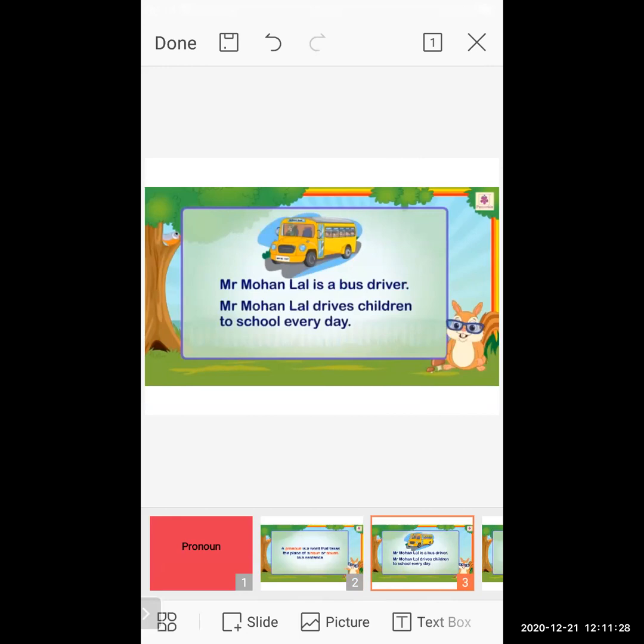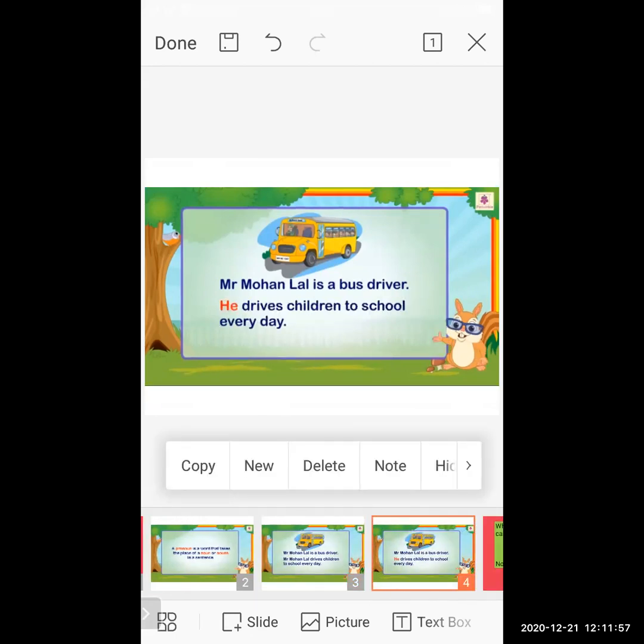Mr. Mohanlal drives children to school every day. Now here in both sentences, we are talking about Mr. Mohanlal, and the name of that particular person is repeated again and again. Now instead of the name, we have to use a pronoun.